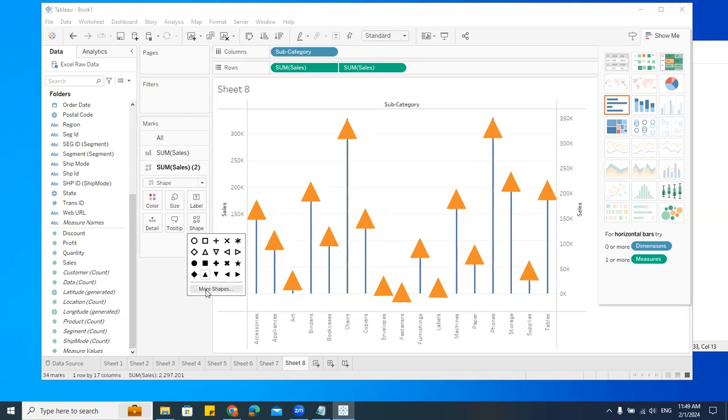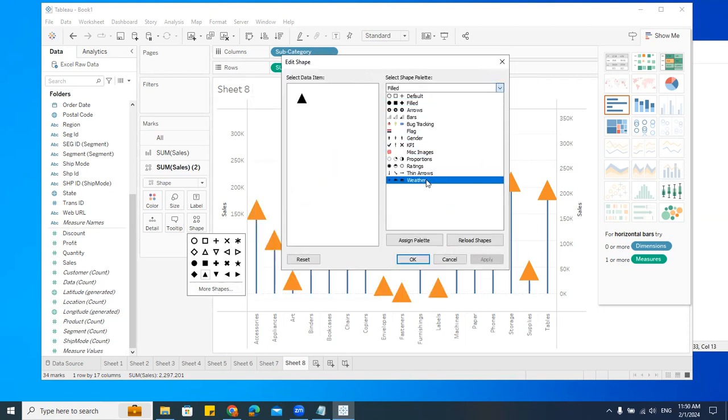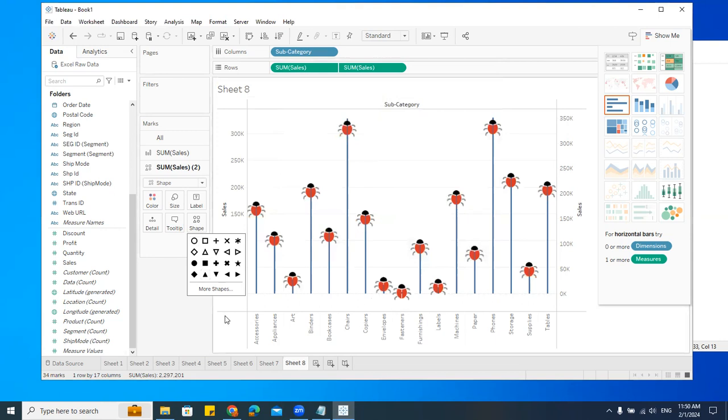But apart from that, I have more settings or more shapes. I'll just click on this. See, if you select here, I have more other shapes. Let me select, for example, this. See, you can increase the size.